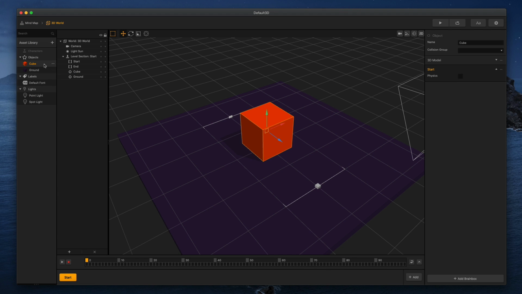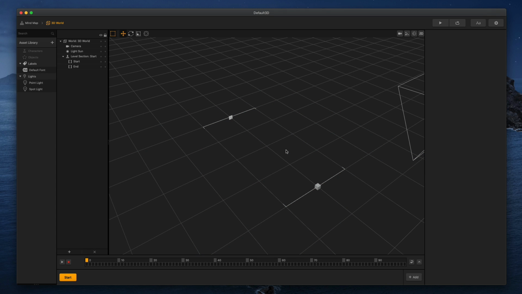I'm actually going to delete these items here, and we are just going to start with absolutely nothing, a blank slate. Now, why am I doing that, right? It's not the easiest way to create a game in Buildbox. It's because it's going to show you the fundamentals. And you learn the fundamentals and things become a little bit easier. So we're going to start this, and I have no clue what we're going to make here.